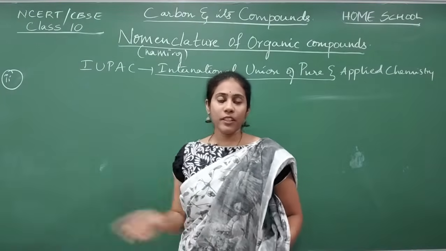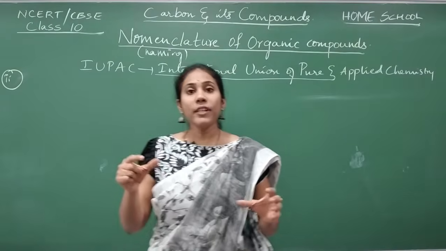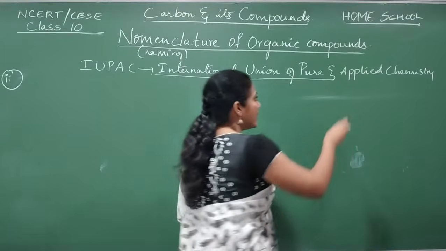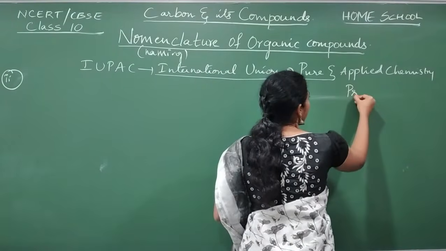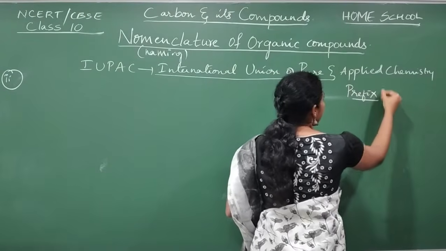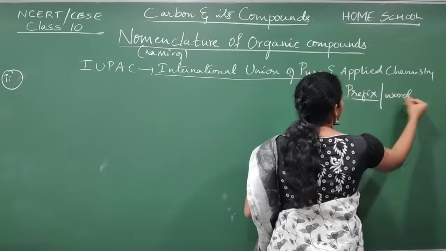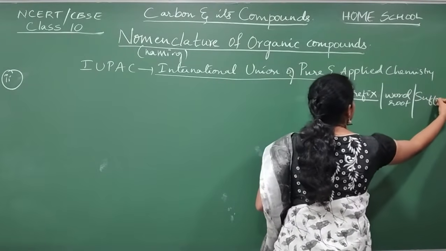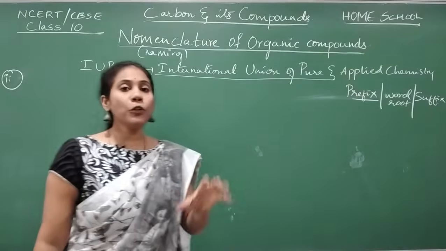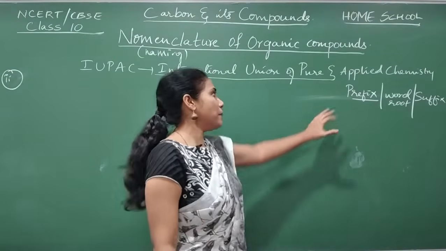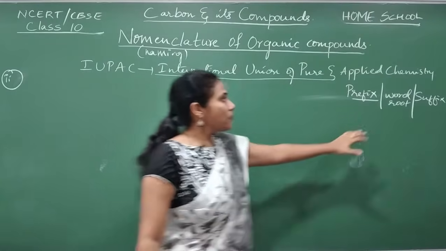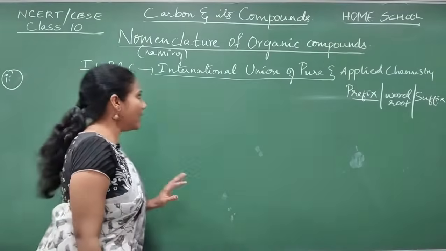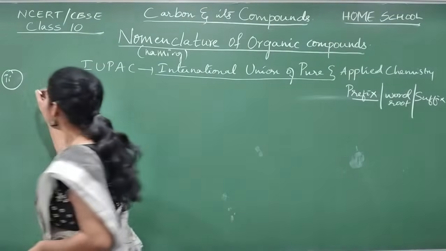Coming to the second point that you have to remember. In the first point we have learnt the name always has to be written in this pattern. Yes or no? First you have to mention the first name, that is prefix. Next will be word root and suffix. Isn't it? Now we will learn what groups, if they are there, we should mention as prefix, what as word root, and what as suffix. Okay, so listen to the point here.